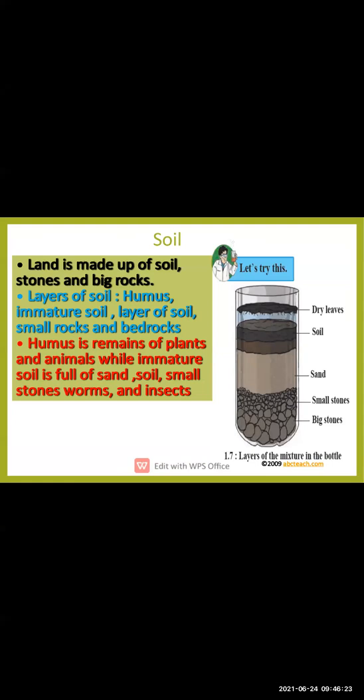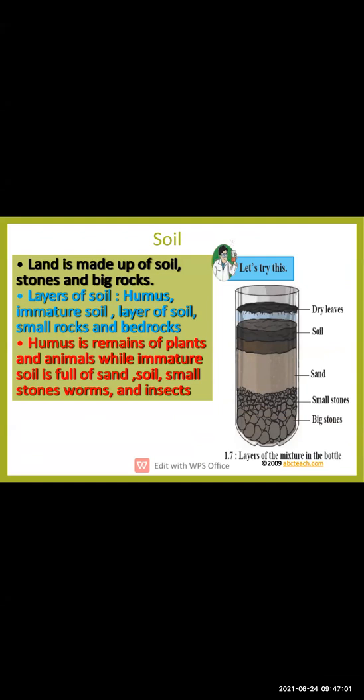Okay, here in the test tube you can see the layers of the soil. So you can see here there are some big stones, then small stones, then here you have sand, here you have soil, and here you have dry leaves. Okay, so soil कैसे बनता है? How does the formation of soil takes place? So the soil forms with the help of big stones, small stones, sand, soil, dry leaves. All these things makes the soil to be formed.